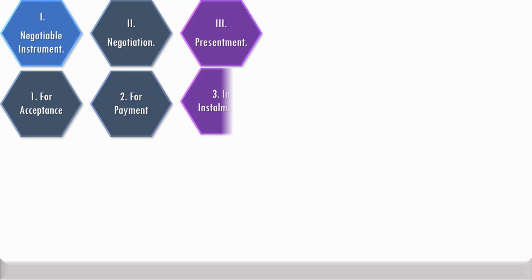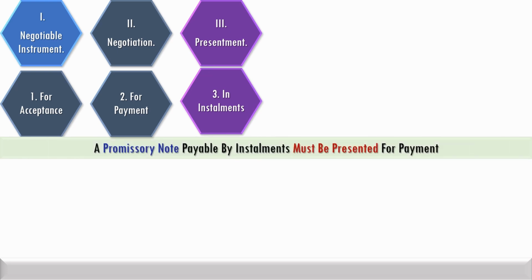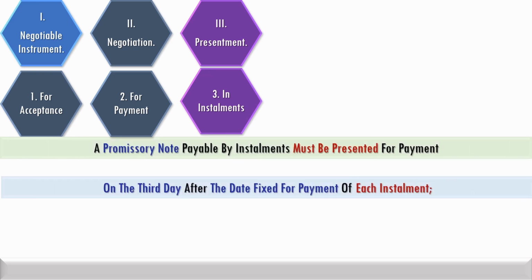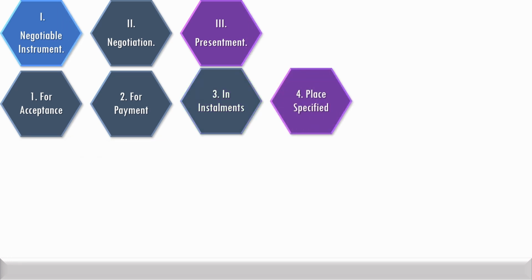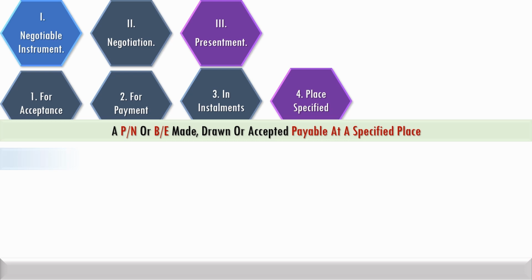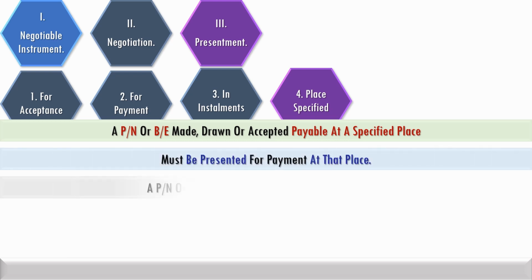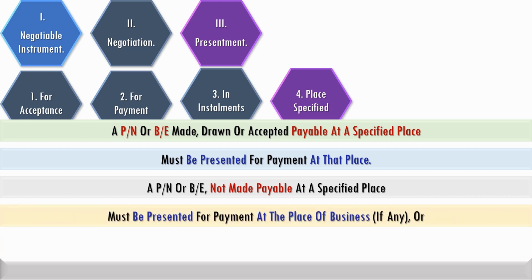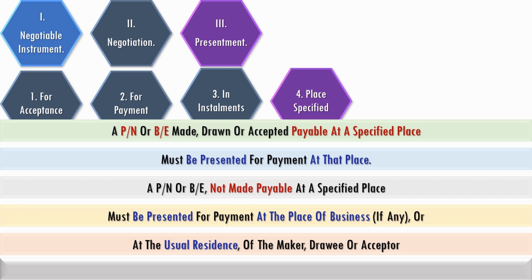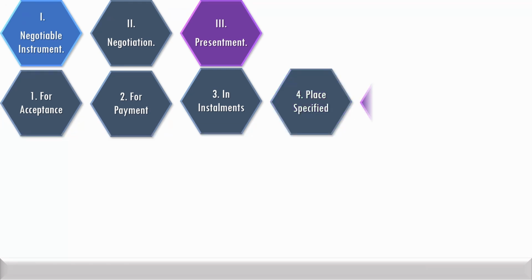A promissory note payable by installments must be presented for payment on the third day after the date fixed for payment of each installment. Non-payment on such presentment has the same effect as non-payment of a note at its maturity. A promissory note or bill of exchange payable at a specified place must be presented for payment at that place. A promissory note or bill of exchange not made payable at a specified place must be presented at the place of business, if any, or at the usual residence of the maker, drawee, or acceptor.